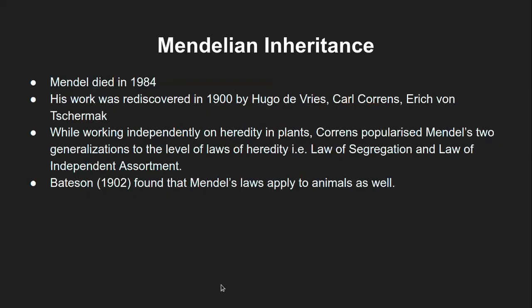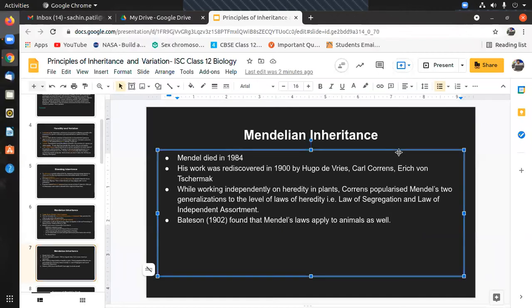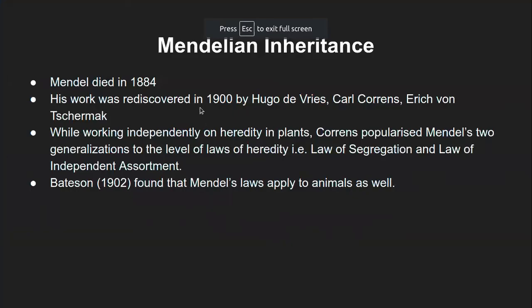But eventually, when he died in 1884, his work was rediscovered around the year 1900 by three gentlemen, Hugo de Vries and two others. They were from different countries, so they were doing independent research. I guess one was from Holland, one was German, and one was, I guess, Austrian. All three were studying independently, without any collaboration, and they were working on the same concept.